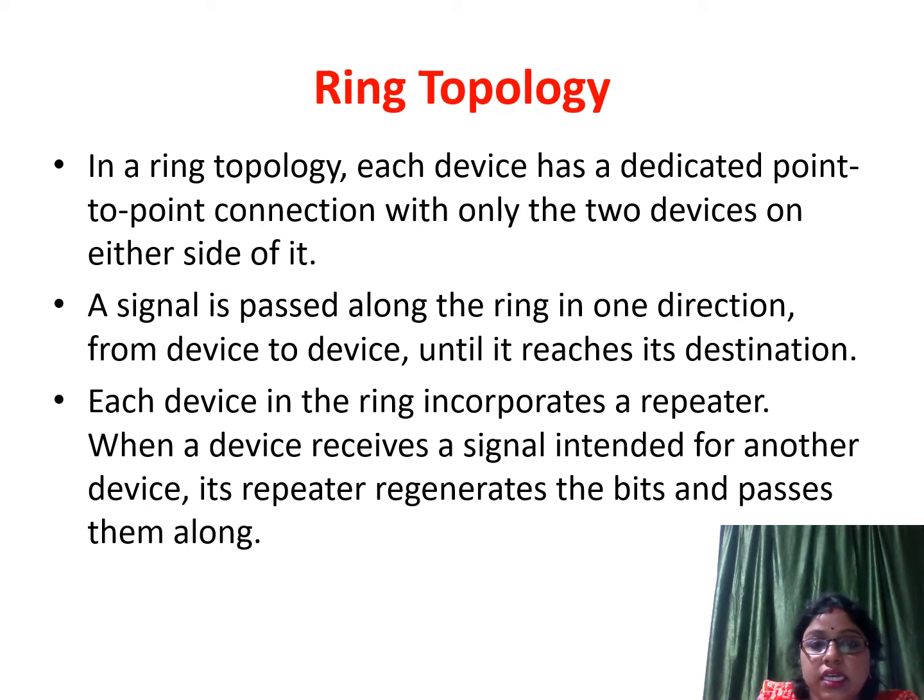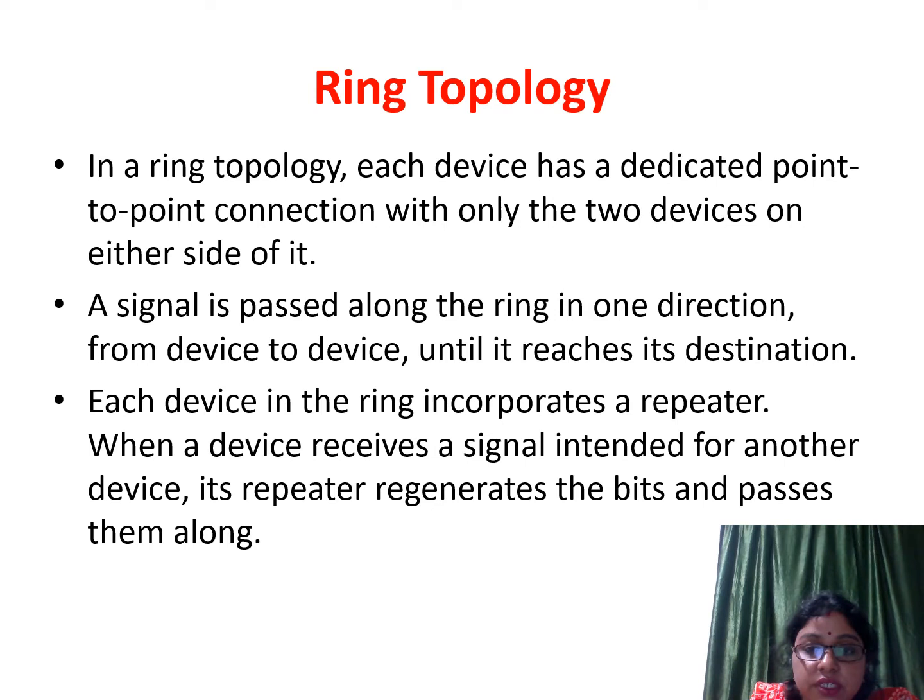Here, the signal is passed along the ring in one direction only. From the name we can understand that it forms a round structure. That means the signal is passed in one direction from device to device until it reaches its destination.